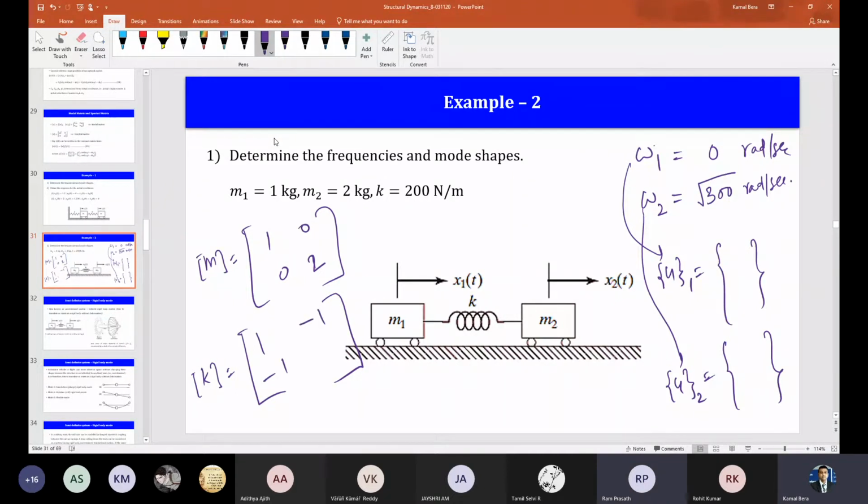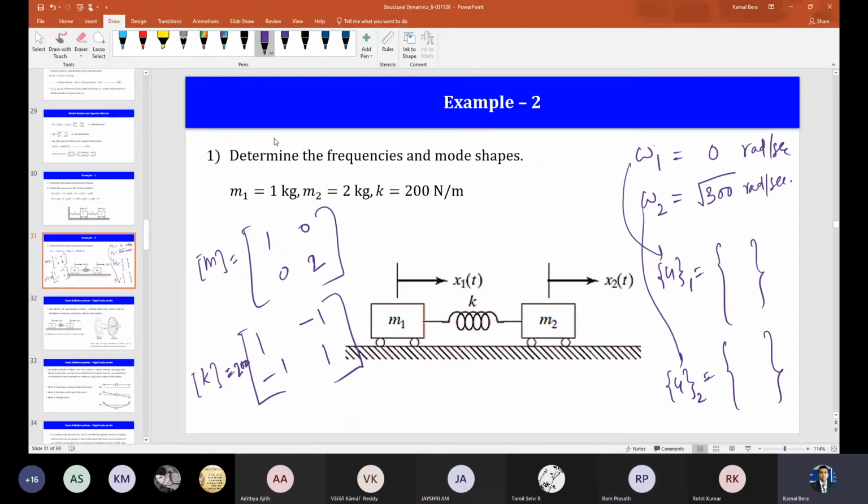No, sir, stiffness matrix, like 200 outside. Why are you saying 1? Outside 200, right? Correct. Yes, sir. Now it is right.